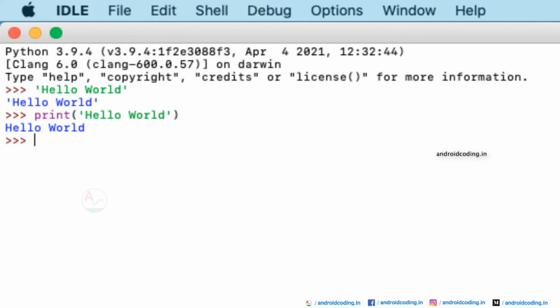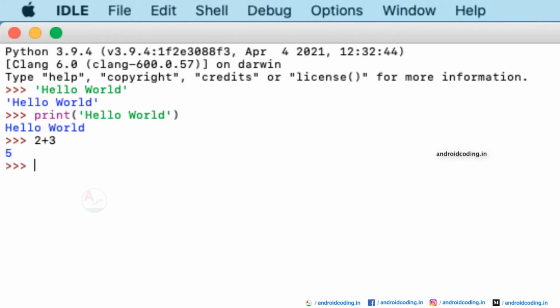Here is one more example which will make you understand how easily you can code in Python. Let's add 2 plus 3. In a general programming language you need to consider a variable, store the values in the variable, then add them, and then print the variable. Here using Python, we have just provided the values 2 plus 3: value, operator and value.